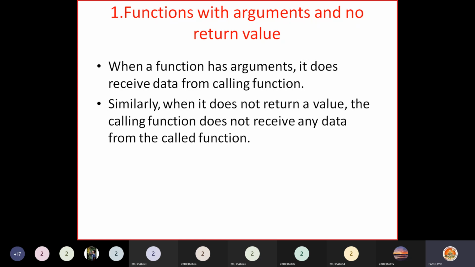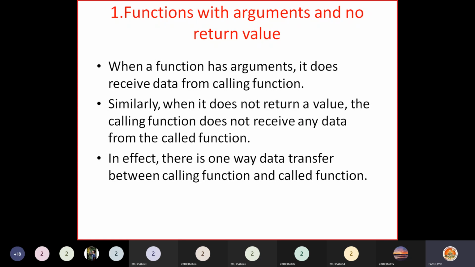Similarly, when it does not return a value, the calling function does not receive any data from the called function. The calling function is not going to get any data from the called function, because the called function is not going to return any value. So in effect we can say that there is one-way data transfer between the calling function and the called function. Data is transferred only in one direction, from the calling function to the called function.